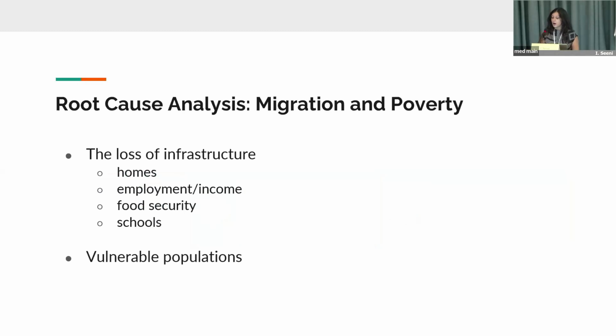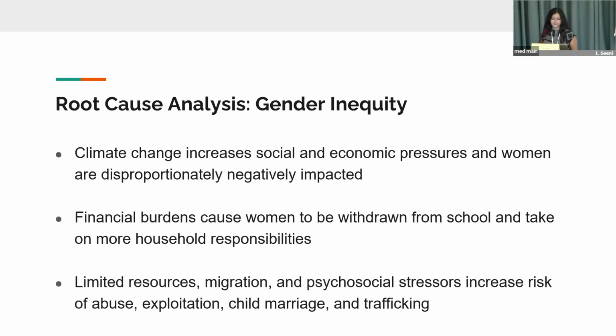We know that the vulnerable populations include women and children and the poor class. But as Dr. Kraft mentioned yesterday as well, at least from Central America, we're seeing a bigger migration of the middle class, as they're the only ones able to actually afford to migrate.